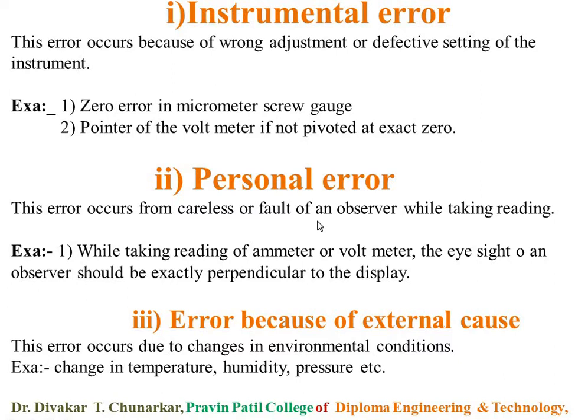So error occurs. Why is it possible? Because of our carelessness, our fault in observing the reading from the instrument, and therefore personal error occurs. This error occurs from the carelessness or fault of an observer while taking a reading.